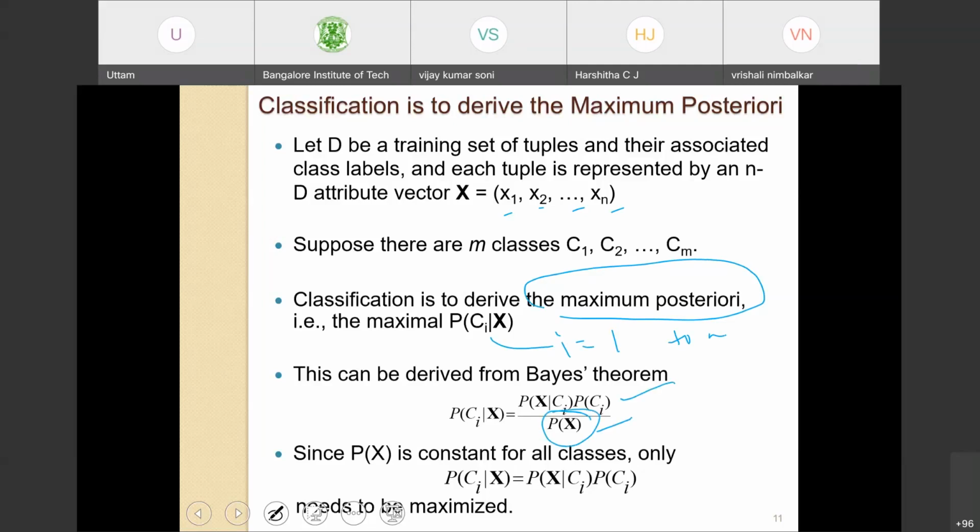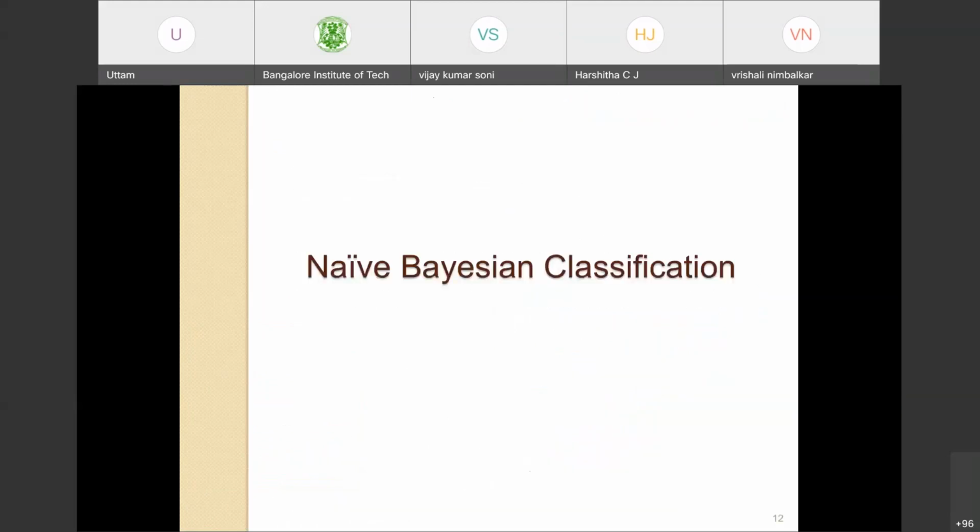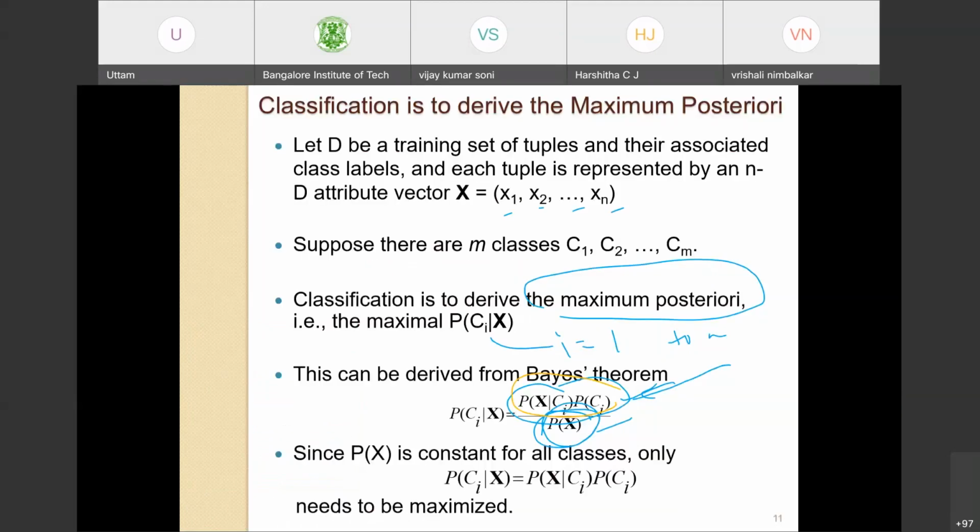P(X) is generally constant for all the classes, so what we need to estimate is only the numerator: probability of X given Ci into probability of Ci. This has to be maximized for a class, for the ith class to which the data will belong. This is the overall concept of how it works.